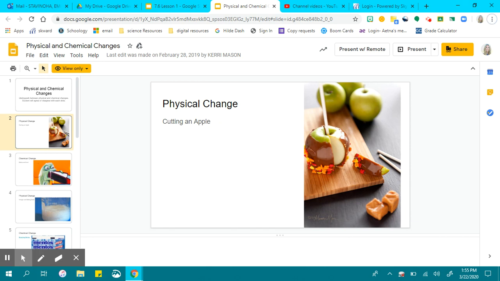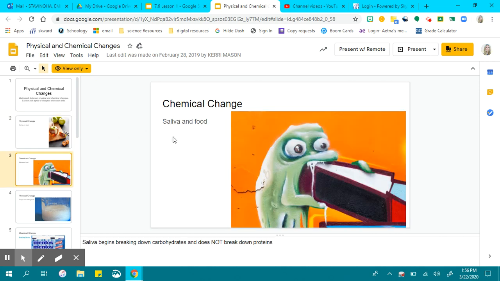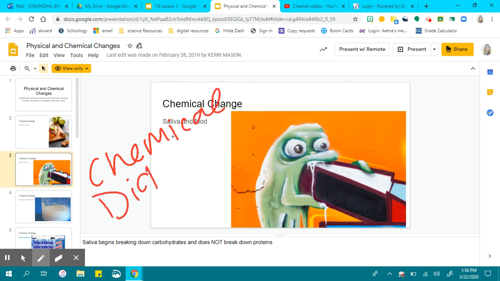All right, here we have our apple being cut. Is it just a physical change or is there a chemical change? Here we've got our saliva and our food. Remember when we talked about chemical digestion? And physical digestion.